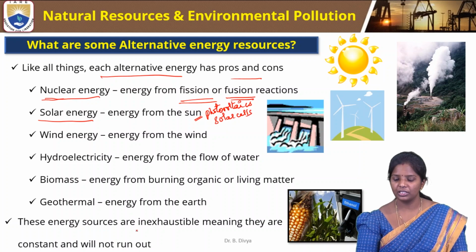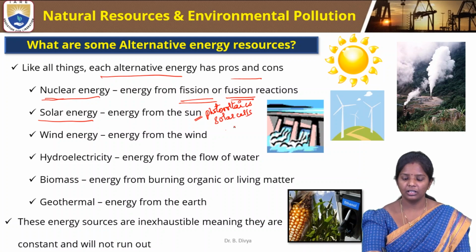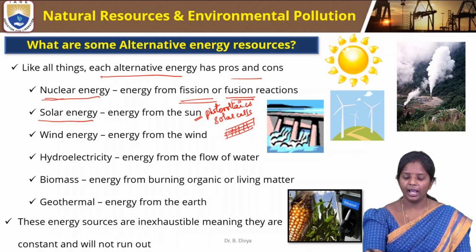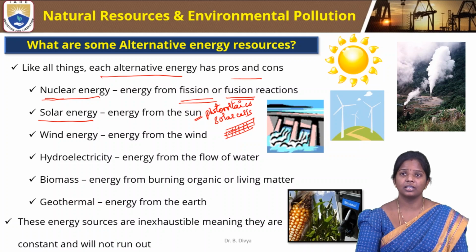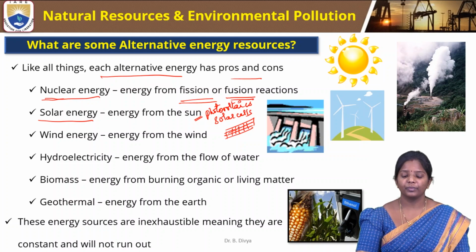The panels that we see are called modules. These modules have an array of solar cells connected in series, so they are able to convert sunlight into electricity.